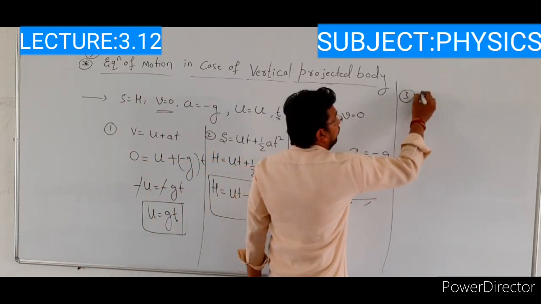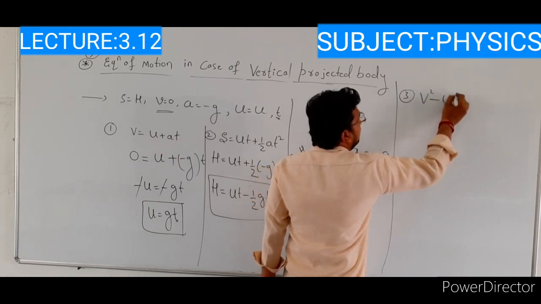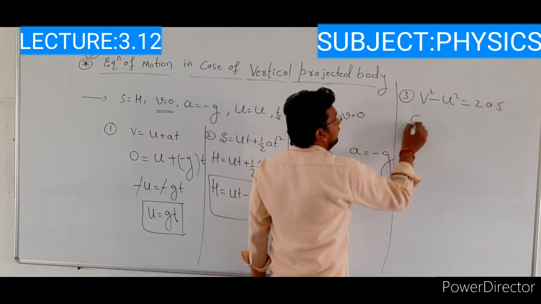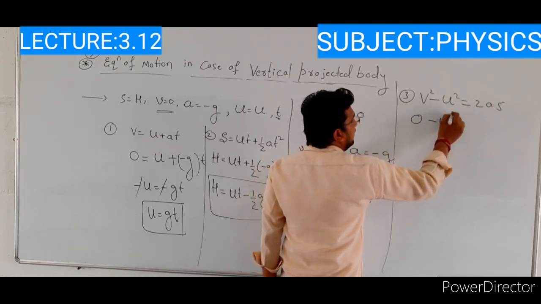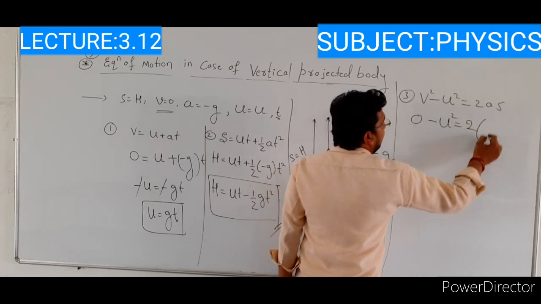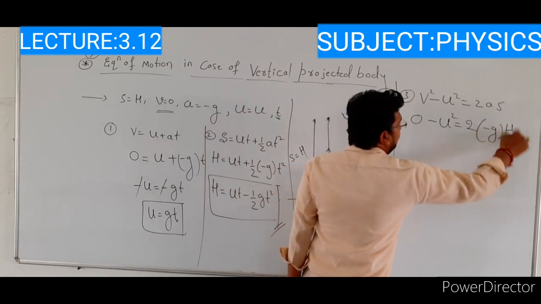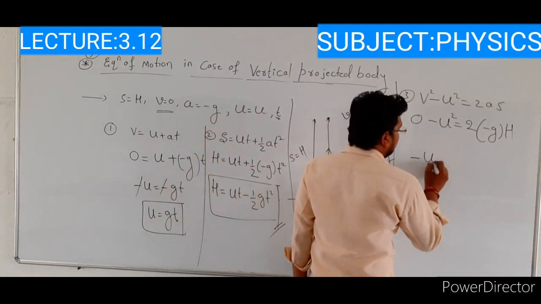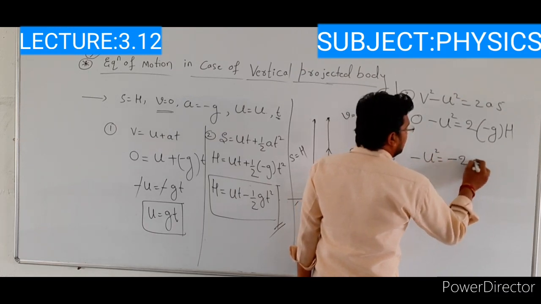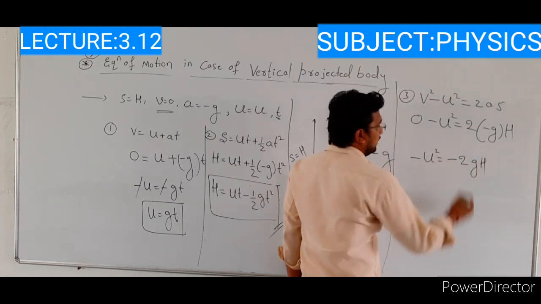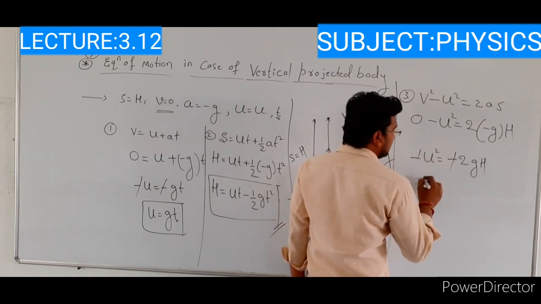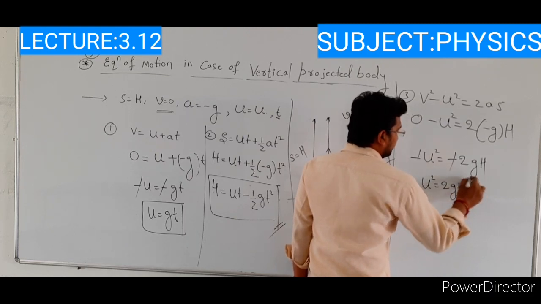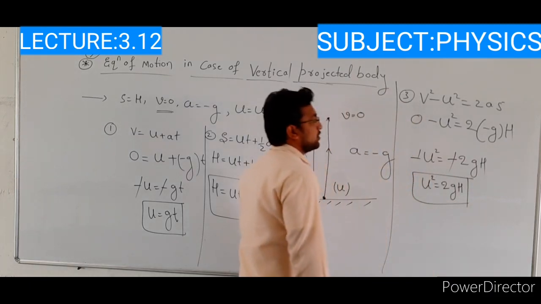The third equation is v square minus u square is equal to 2as. Substitute the values here. V value is 0 minus the initial velocity u square is equal to 2, a value is minus g, into h. Okay, see here. This becomes minus u square is equal to minus 2 into g into h. Here minus and minus get cancelled. Then u square is equal to 2gh.